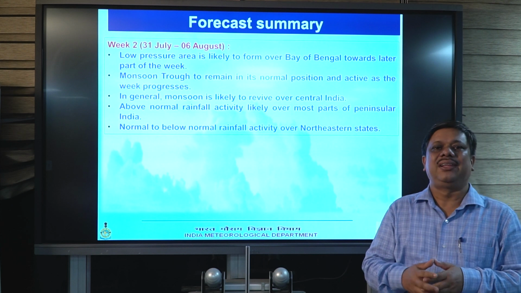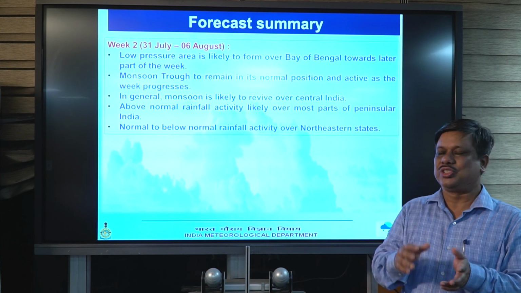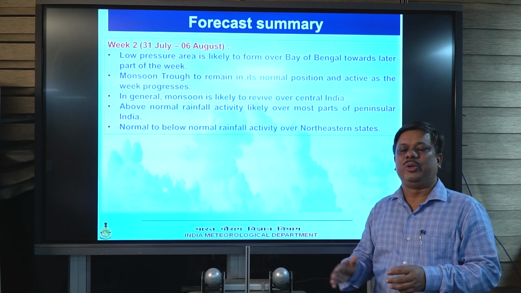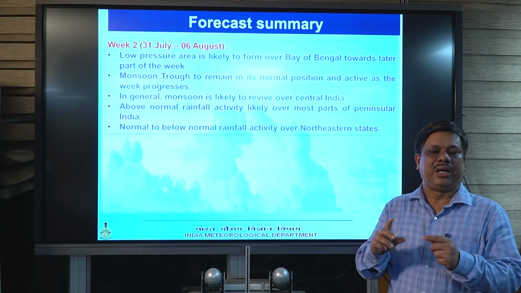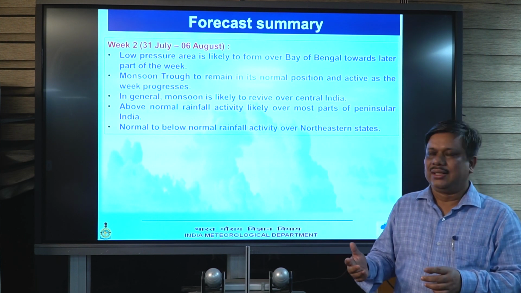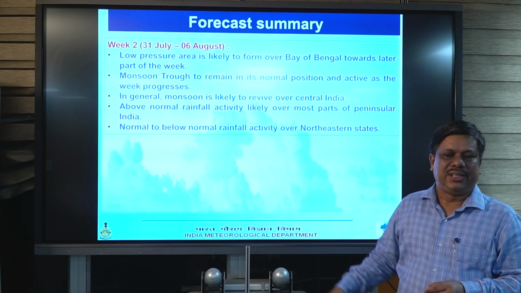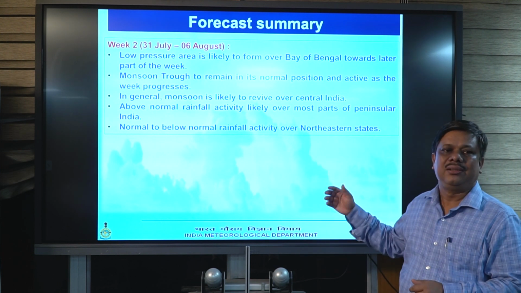Okay, so in week 2 we are again getting a change. We are expecting that a low pressure area will form over the Bay of Bengal, and that will bring a change in the monsoon scenario. So the monsoon trough will be at its normal position and it will become active. Due to that, central India will be getting good rain, and there will be good news for northeast India. They will get respite from the heavy rain and flood scenario.